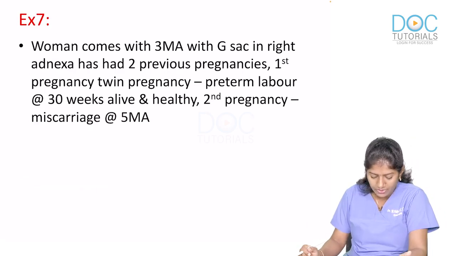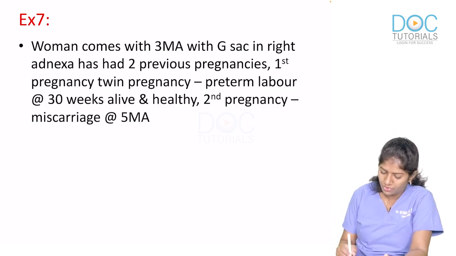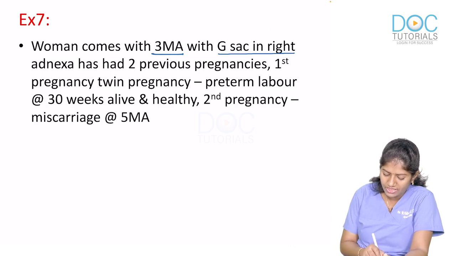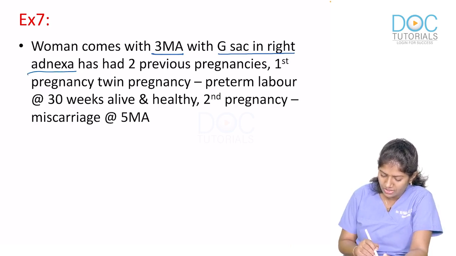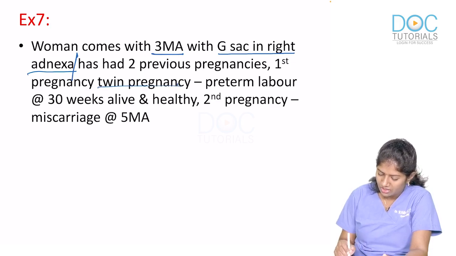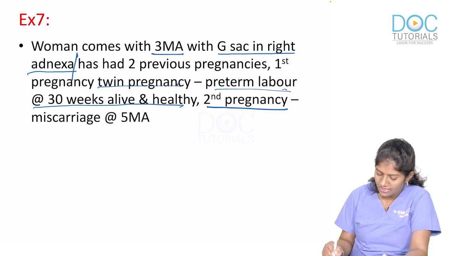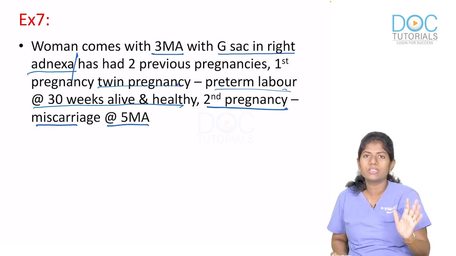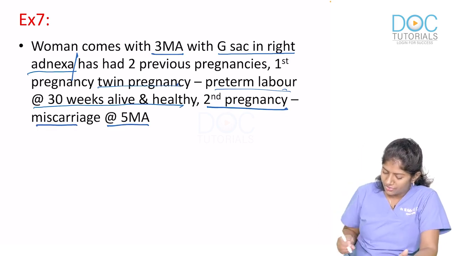We'll see another example. Woman comes with 3 months amenorrhea with a gestational sac in the right adnexa. She's had 2 previous pregnancies. First pregnancy was a twin pregnancy, preterm labor at 30 weeks, alive and healthy. Second pregnancy was a miscarriage at 5 months amenorrhea. So it looks a little complicated, but don't panic. It's as simple as that. I'll explain it to you.